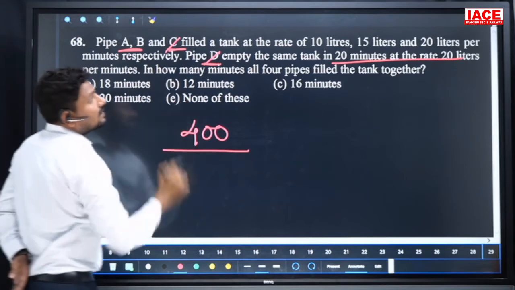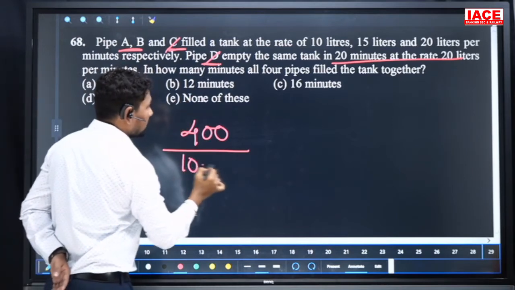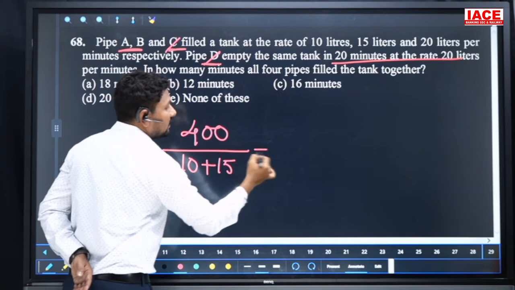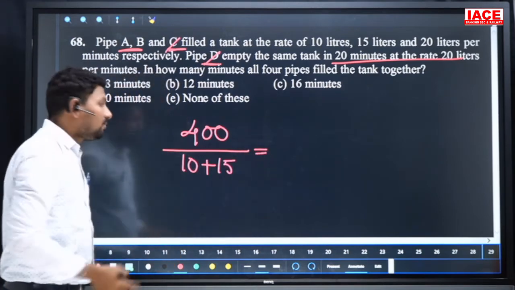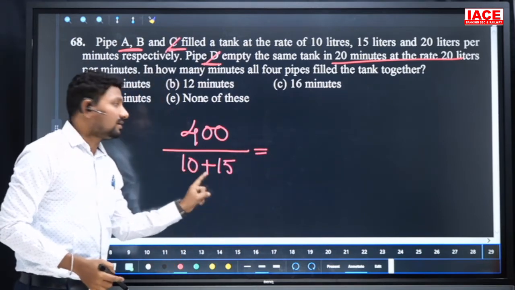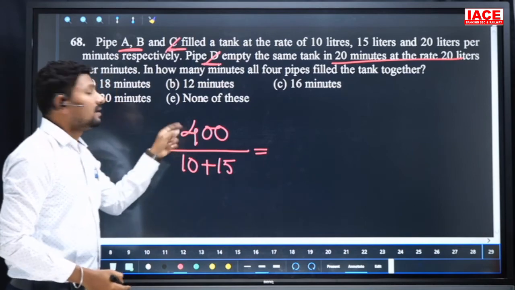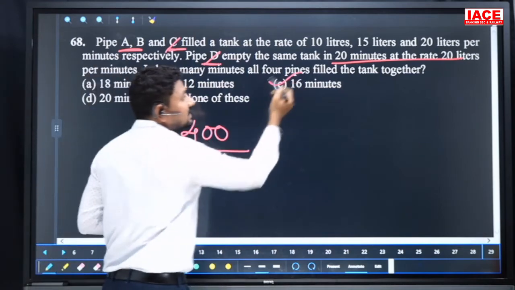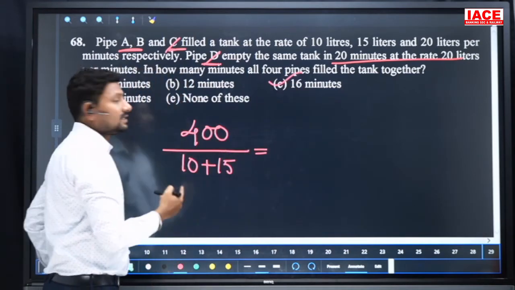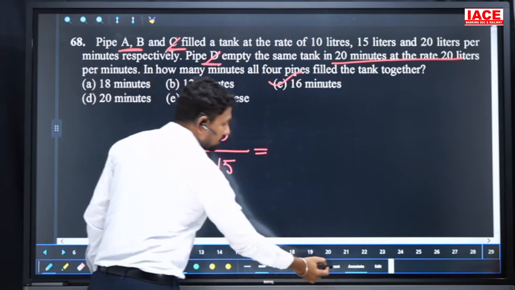And only two pipes are serving: A and B. A is serving 10 liters per minute, B is serving 15 liters per minute. That means overall both can fill 25 liters per minute. 25 liters per minute filling 400 liters means how many minutes are required? 16 minutes. 25 times 16 is 400. Option is C.